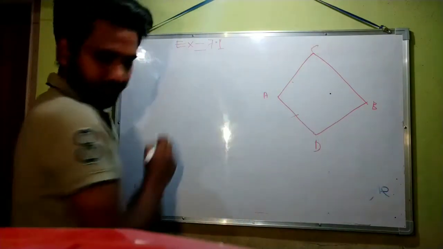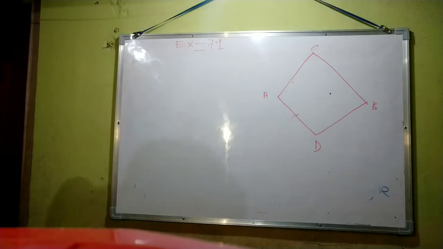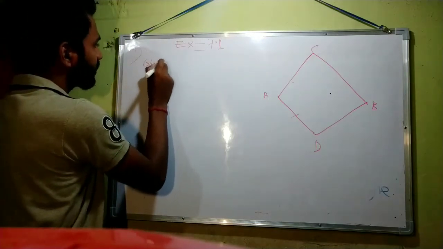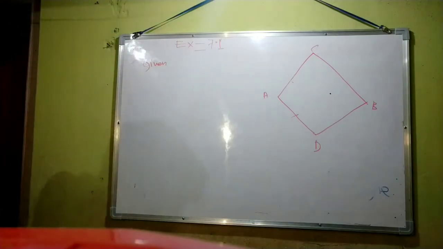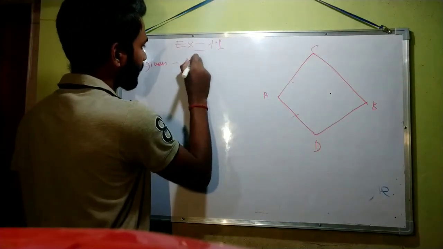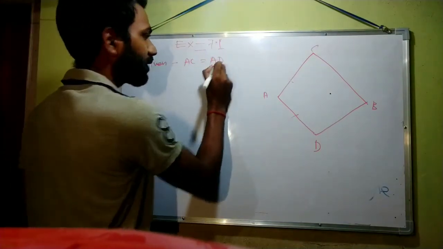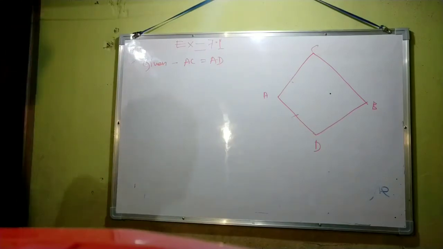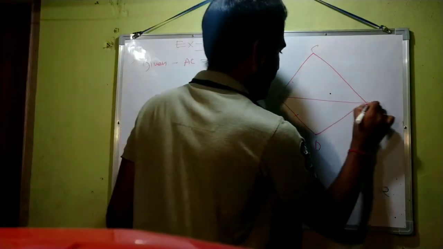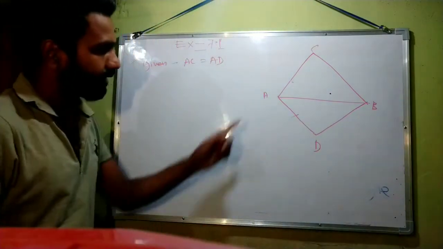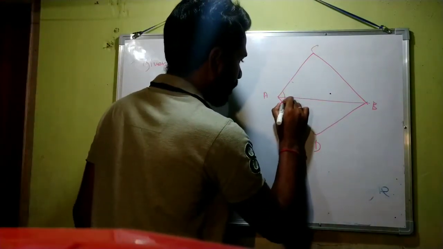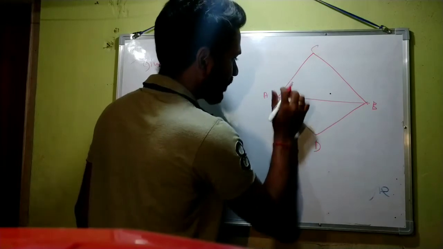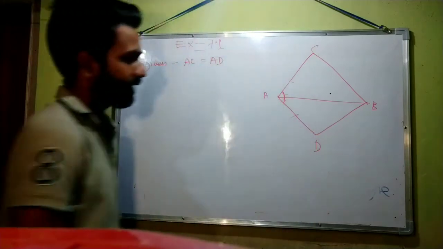It is given in the question that AC equals AD and AB bisects angle A. There is a line AB which bisects angle A, that is, it divides this whole angle into two equal angles.